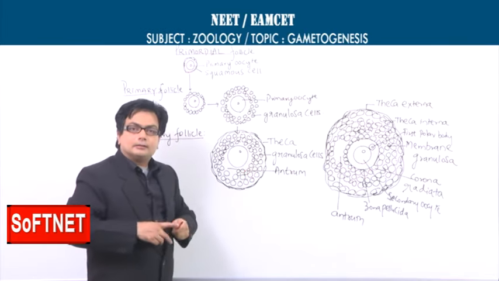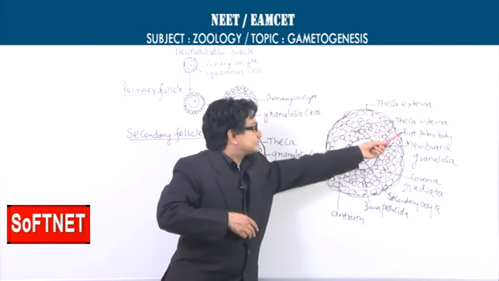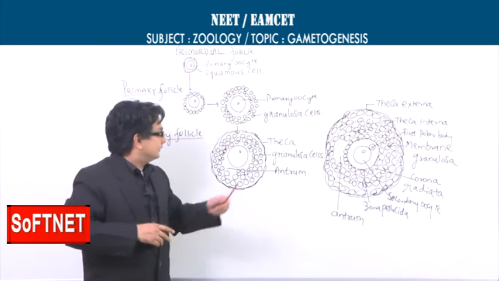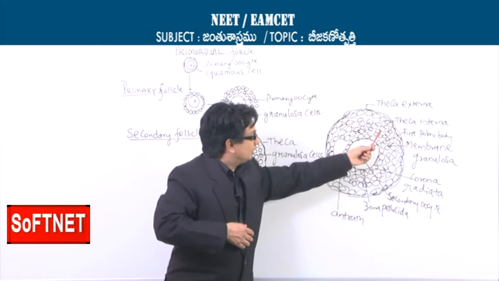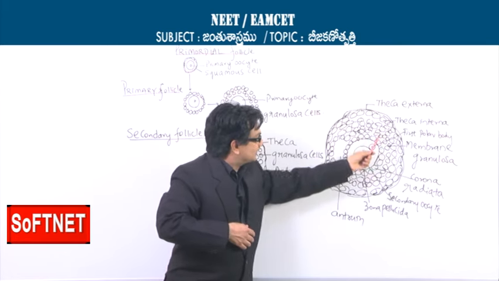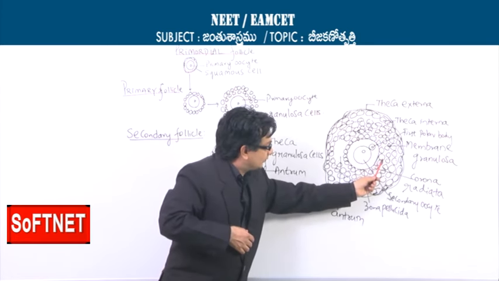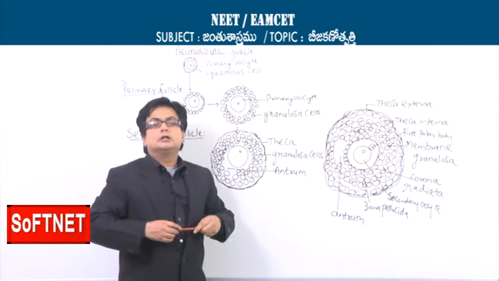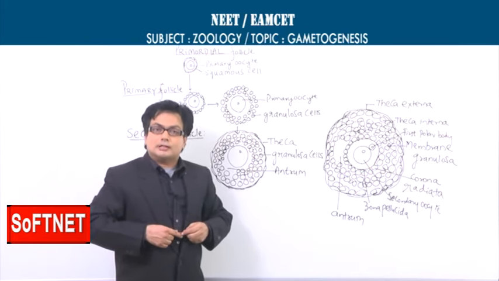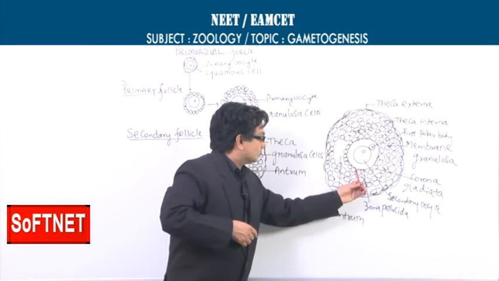The theca is demarcated into the theca externa and the theca interna. The granulosa cells will be clearly demarcated into the membrana granulosa cells and also the corona radiata cells. But the corona radiata cells are very closely present on the glycoproteinaceous layer called the zona pellucida.